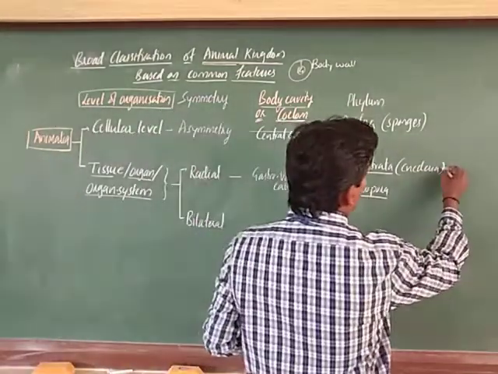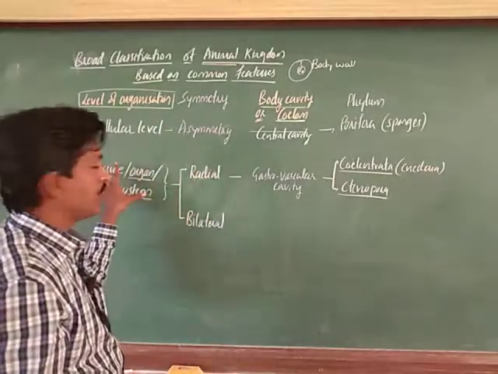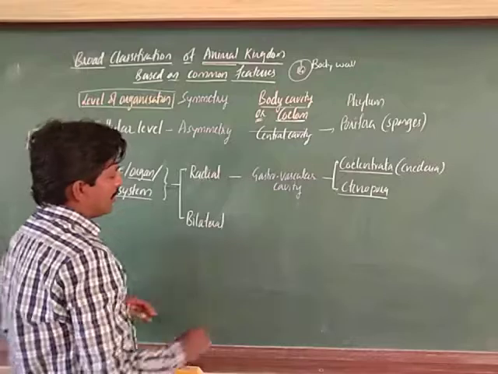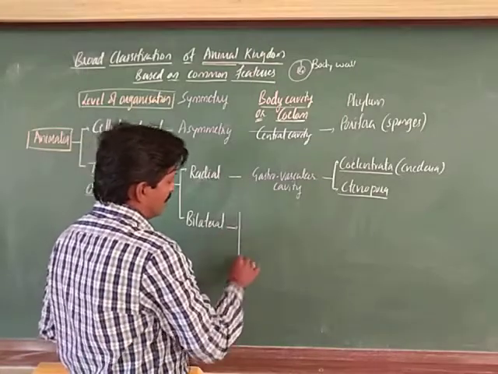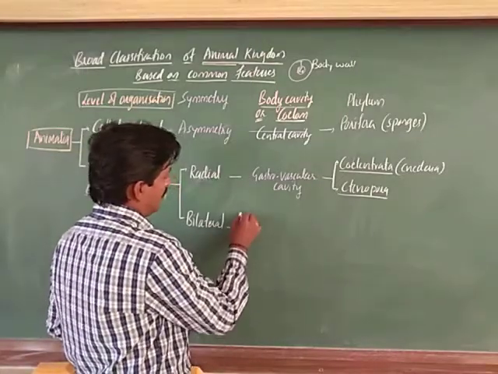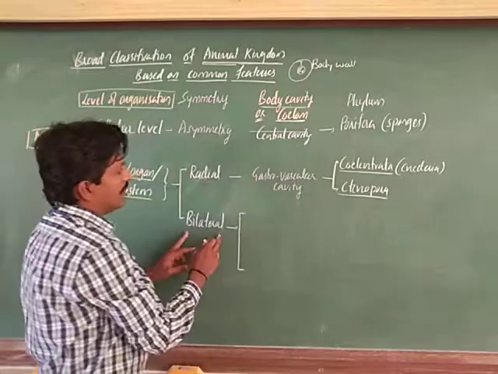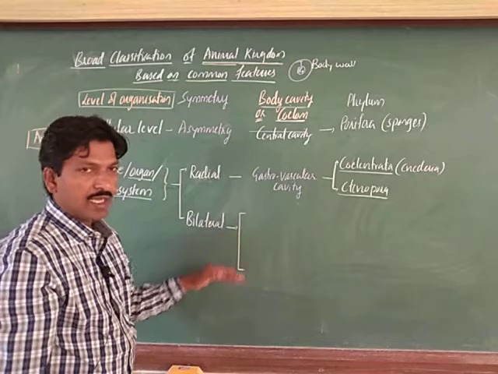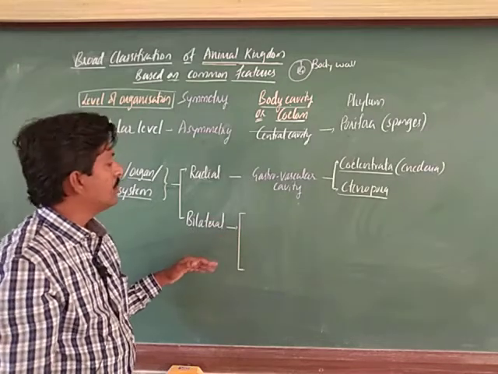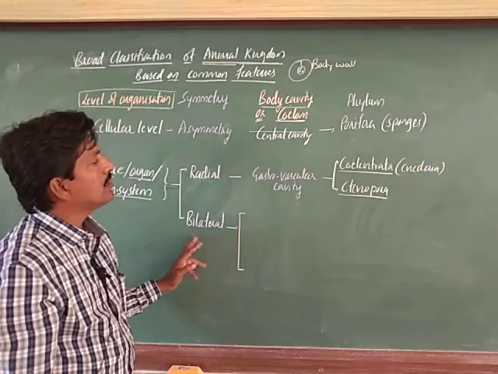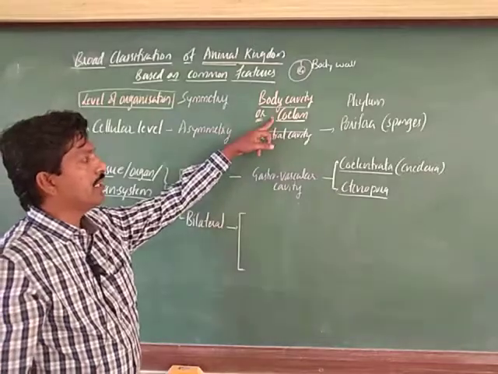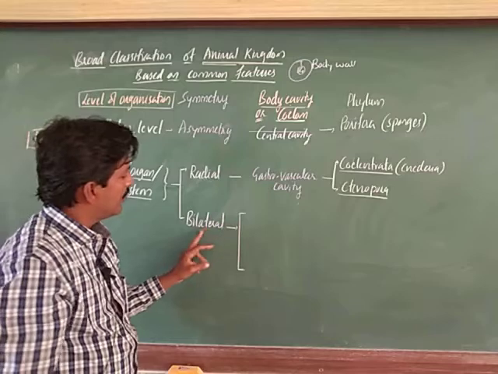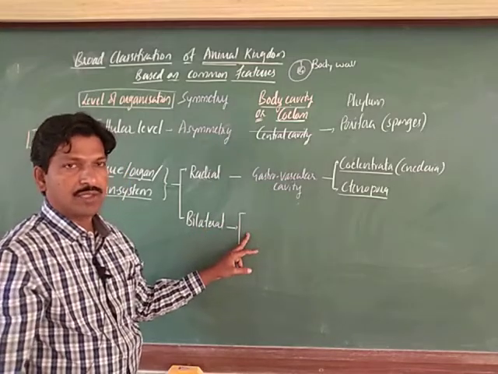Again we will discuss that level of organization, which I have taken here as common, and see how it applies later. Next, bilateral symmetry. The animals which show bilateral symmetry, especially slightly higher animals, come under this group of bilateral symmetric groups. They show the actual body cavity, okay. These others are not said to have a body cavity, but body cavity is referred to in bilateral symmetric animals.